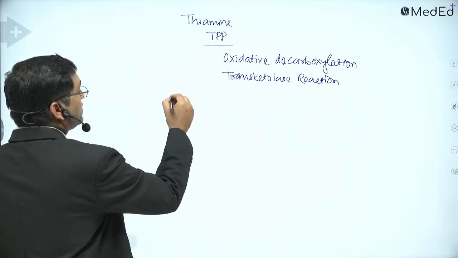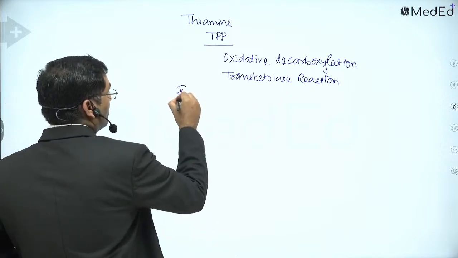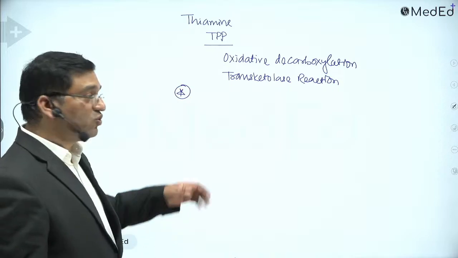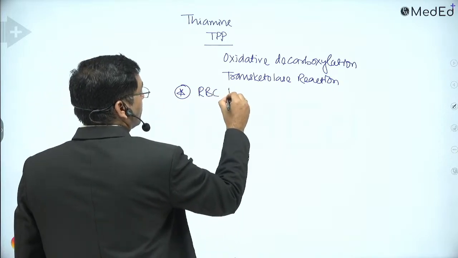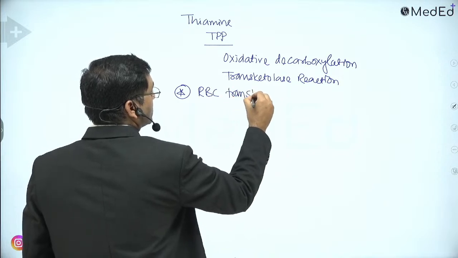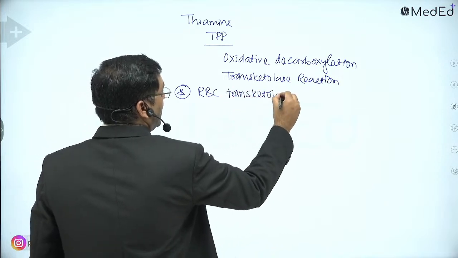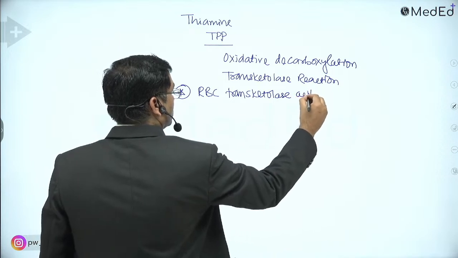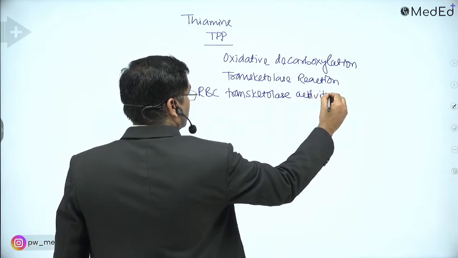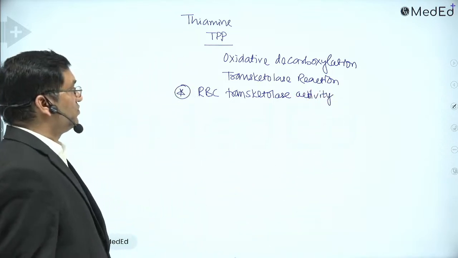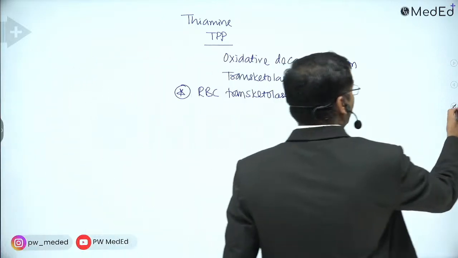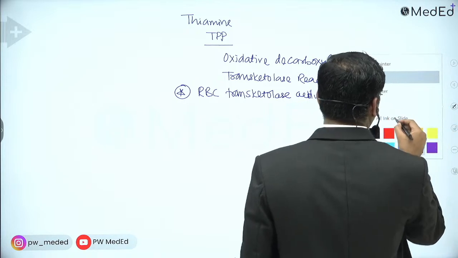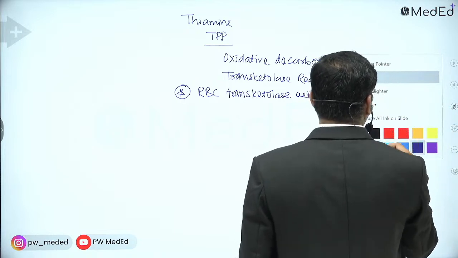The deficiency status of thiamine is known by the blood level of RBC transketolase activity. The requirement is 1 to 1.5 milligram per day.